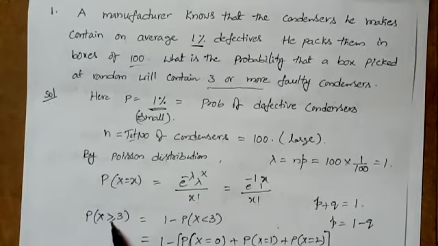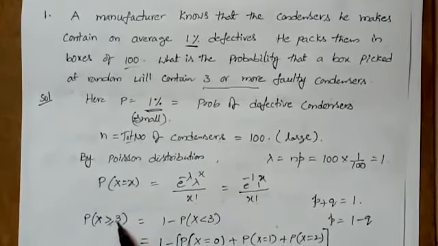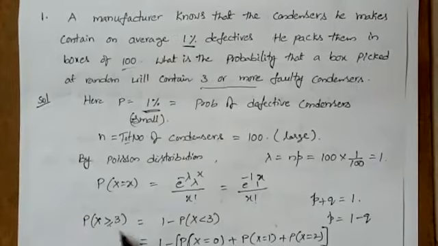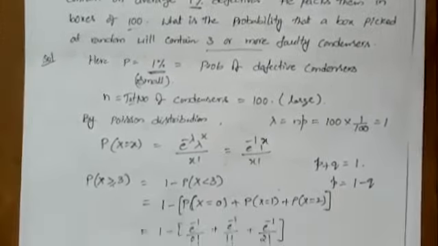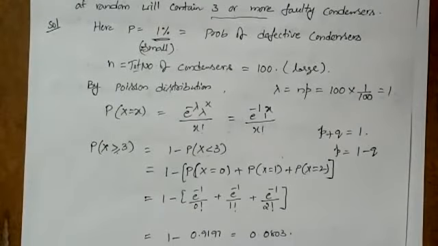That indicates equality at 3, and greater than is more than 3. So I cannot write the probabilities for x values from 3 to infinity up to n. So I can simply convert this as 1 minus P of x less than 3. So that I can write the probabilities of x as the sum of 3 x values.